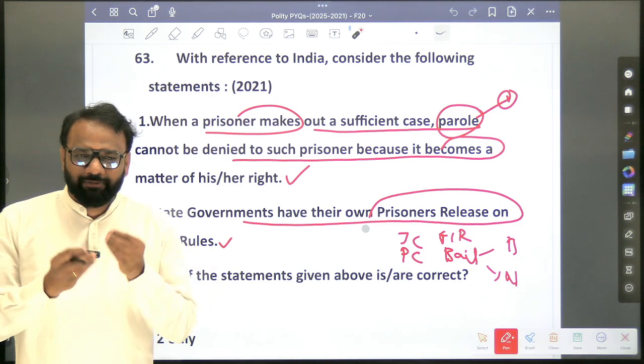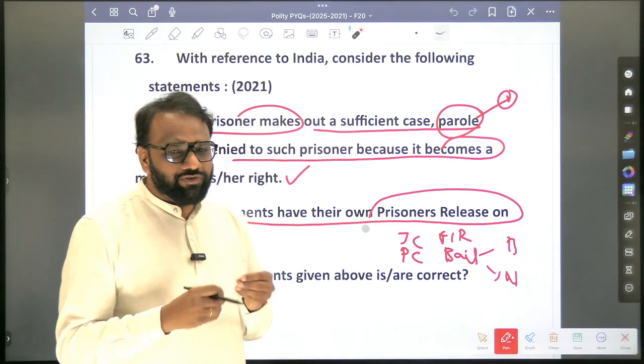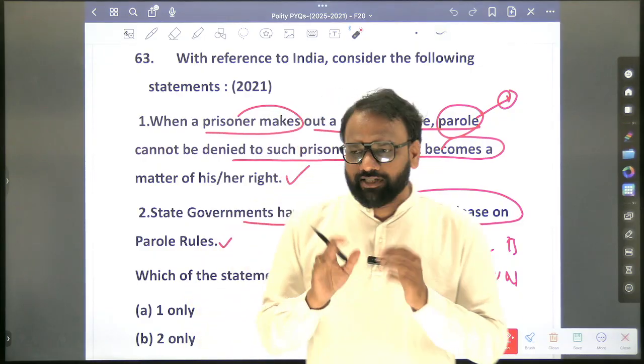Jail authorities. So these basic things we'll understand. Okay, we'll understand, because we cannot become perfect in every aspect, but at least these basic things will become perfect.